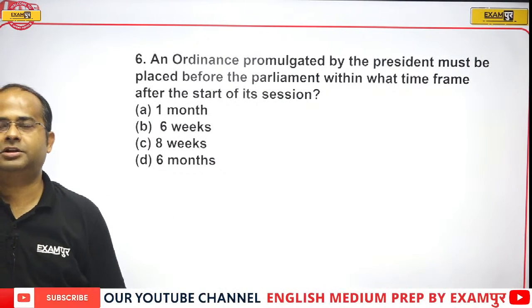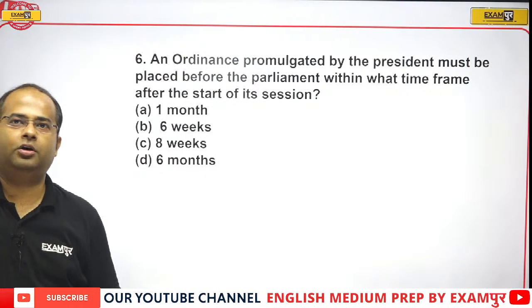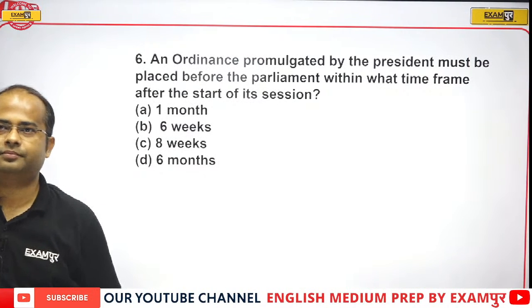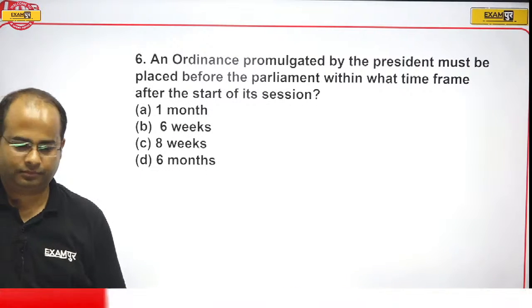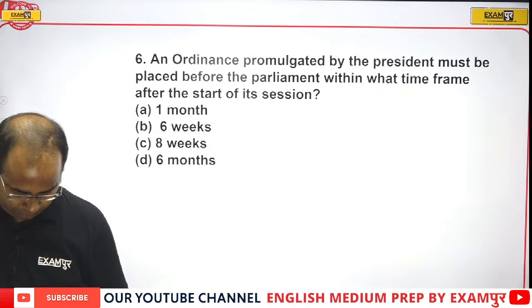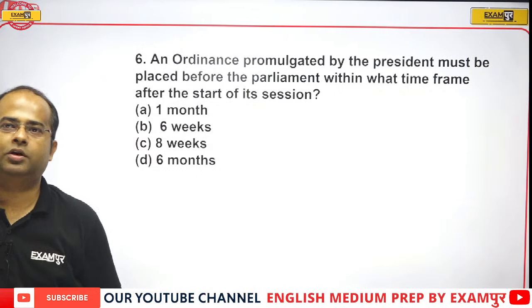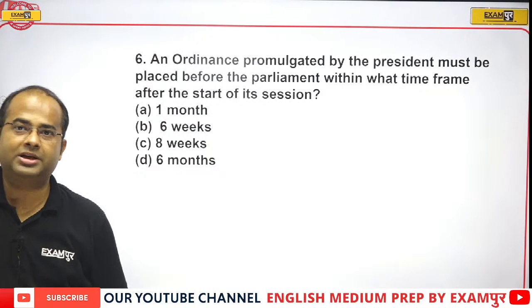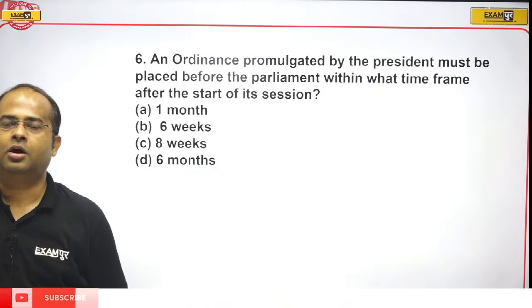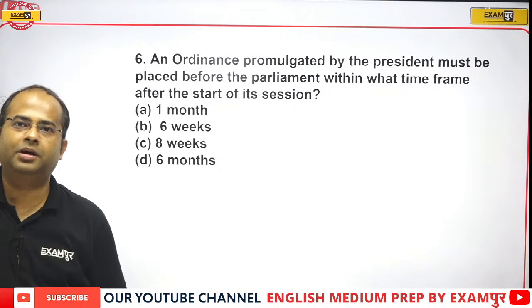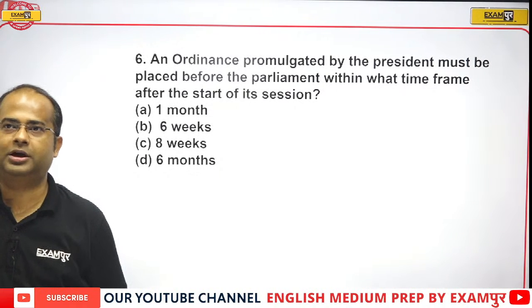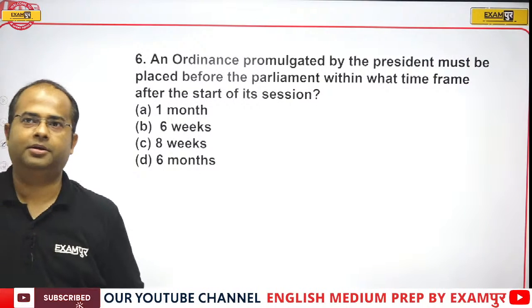Okay, let's see. Jivitha is saying option B. Why not option D, guys? So what will be the correct answer? That means once the session of Parliament has started, within what time you have to place the ordinance before Parliament?